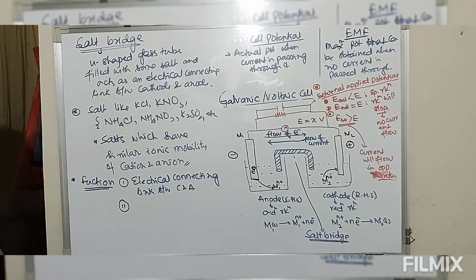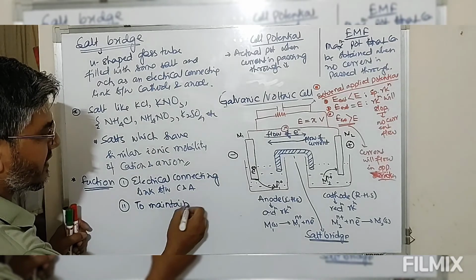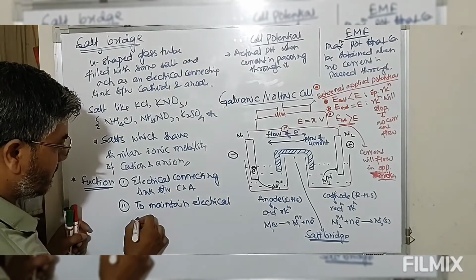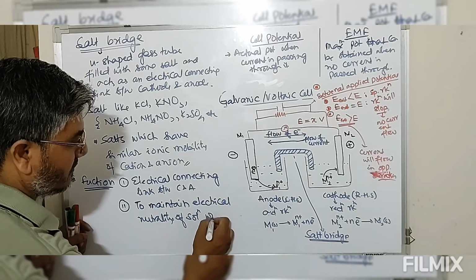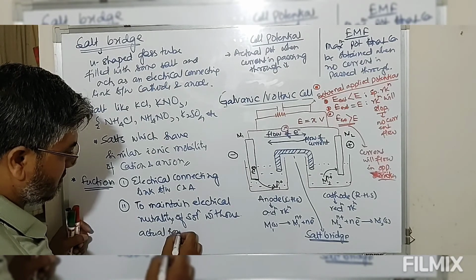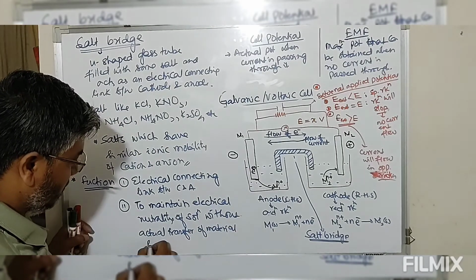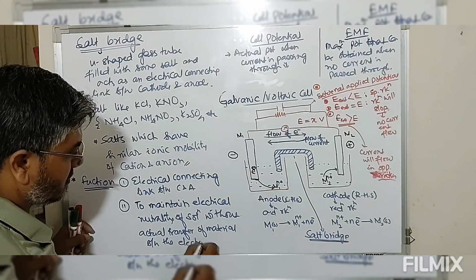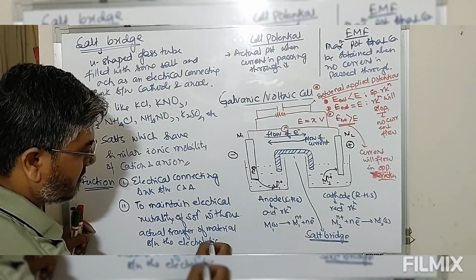The second function of this salt bridge is to make the solution electrically neutral, to maintain electrical neutrality of solution without actual transfer of material between the electrodes, electrolytic compartments.